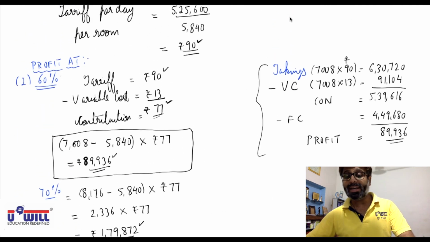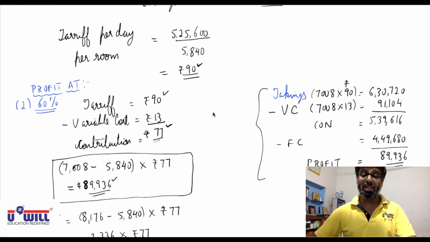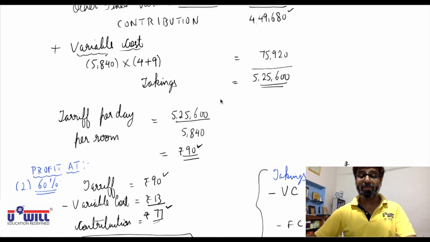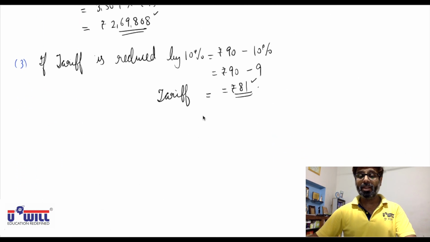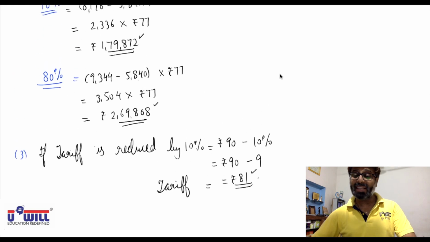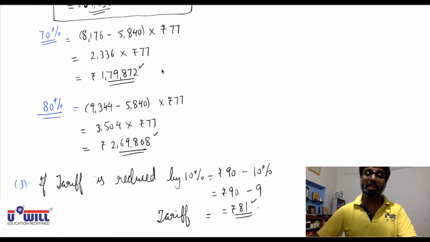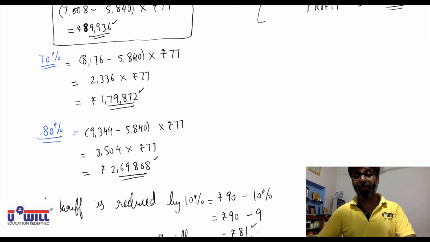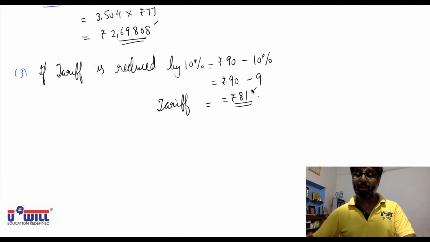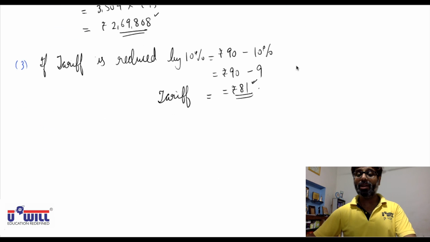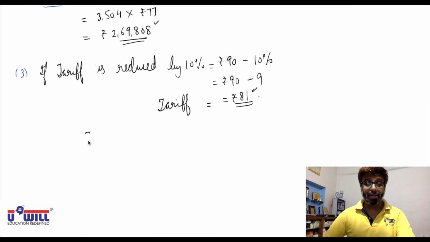Now you have to calculate everything in detail. Because this calculation was made considering 90 rupees. So if the tariff is 81, then you have to make the whole statement. If you are charging 90 rupees at 100%, then you can use this shortcut method. But instead of 90, now we are going to charge 81, so you'll make the whole statement. What statement?